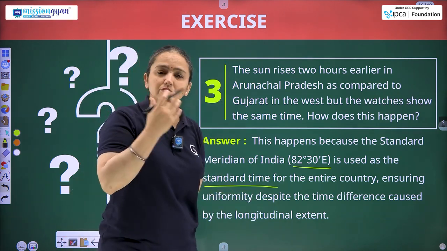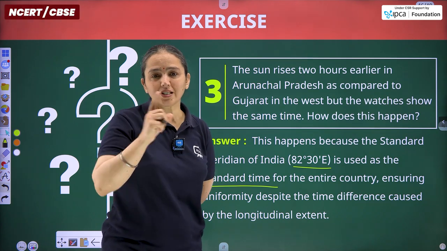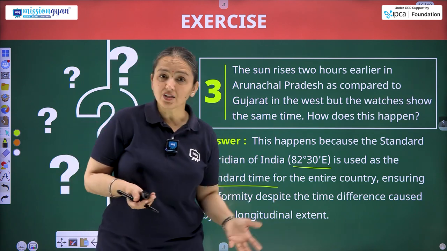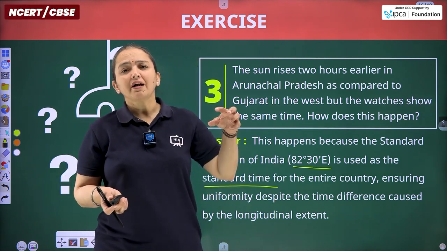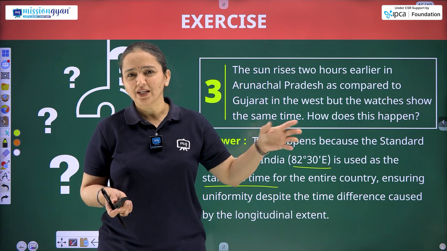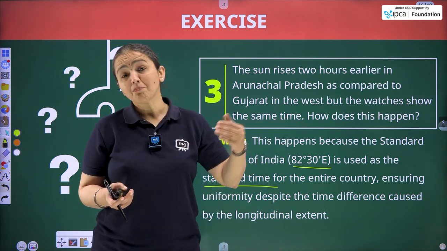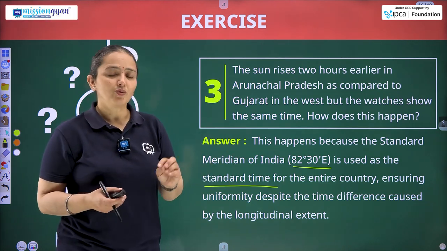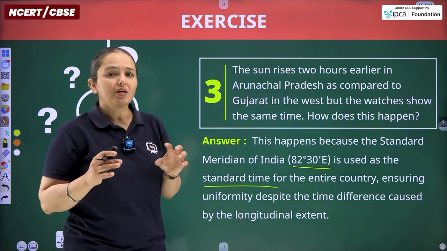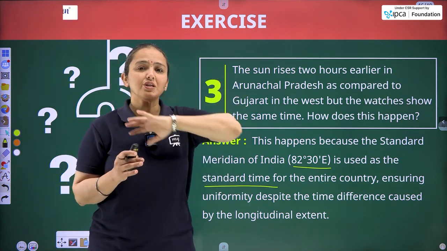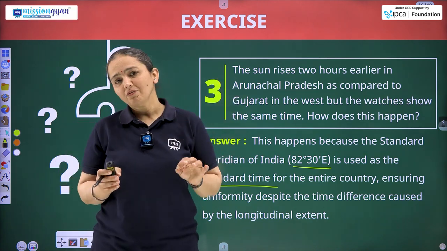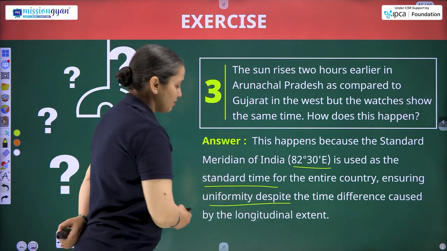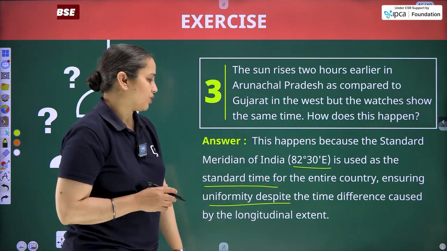As we know, for an entire nation an individual standard meridian is considered, but not in every case. Russia is the largest country all over the world, so it is divided into 10 to 11, might be more than that, roughly I'm telling you, multiple time zones. But not India. India has a single time zone only. So no matter whether we are in the north, south, east, west or central part of India, the time will be considered the same, for the entire country, ensuring uniformity despite the time difference caused by the longitudinal extent.